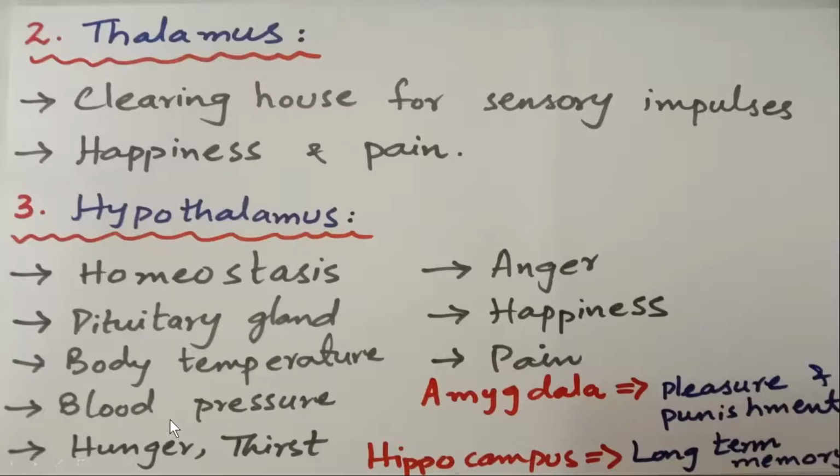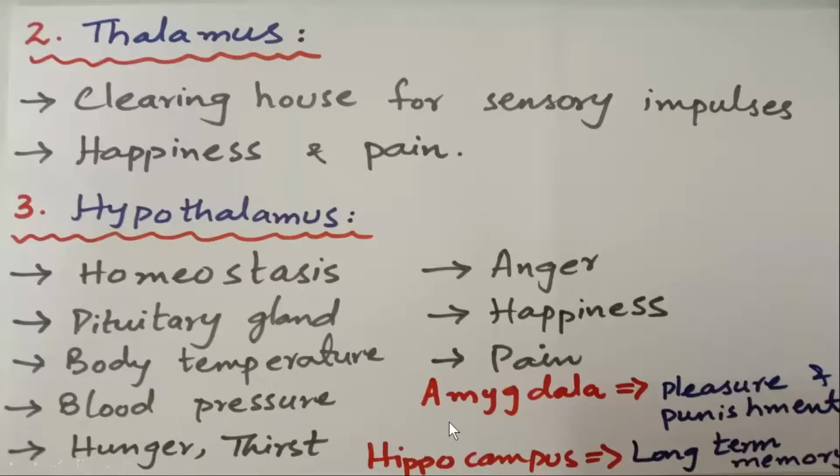It regulates our blood pressure. Whenever we feel hunger or thirst, our anger, our happiness, pleasure, pain, all of these different activities that we perform or that we feel are processed right here in the hypothalamus, right?